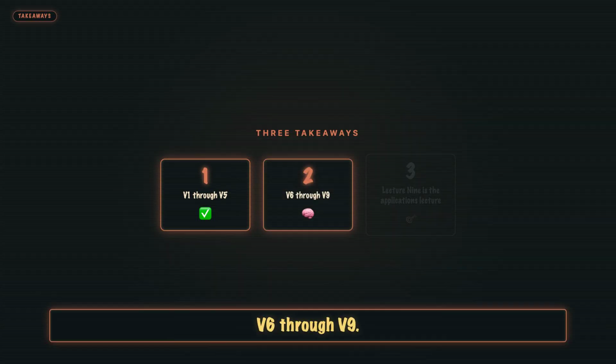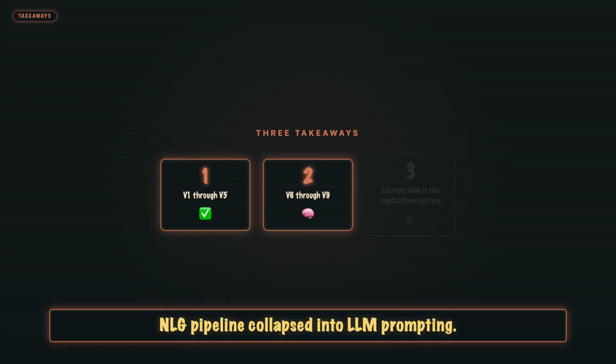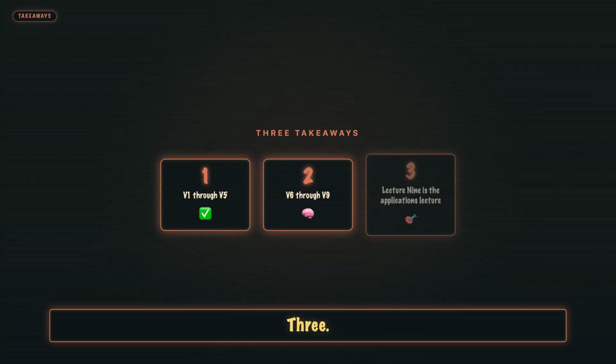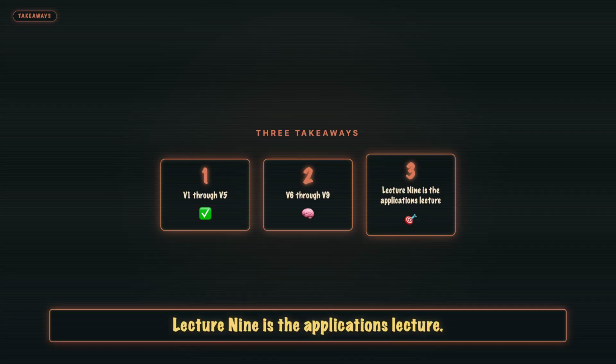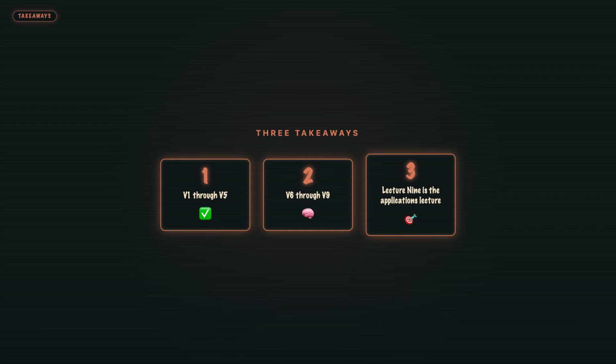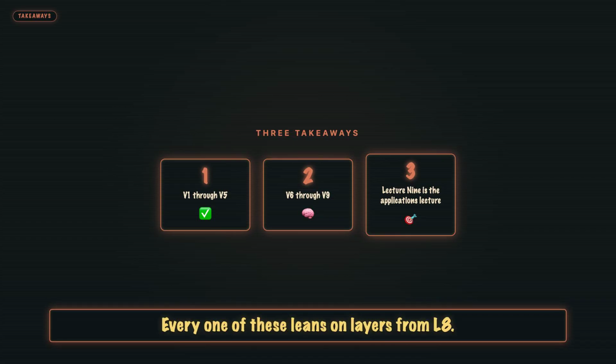2. V6 through V9. Generation, speech in, speech out, vocabulary. NLG pipeline collapsed into LLM prompting. Whisper closed ASR, WaveNet plus Tacotron closed TTS, term extraction still ships classical. 3. Lecture 9 is the applications lecture. Machine translation, information retrieval, question answering, sentiment at scale, chatbots. Every one of these leans on layers from Lecture 8, and every one lives with the mess of real users.